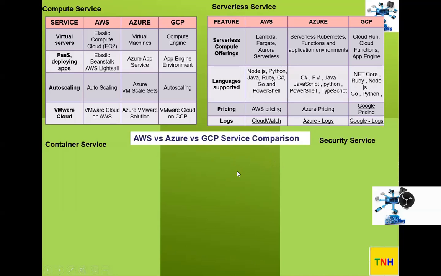And if you want to see the logs, again, the famous logging on AWS is CloudWatch, and Azure has logs, Google has logs. If you take a look at Google logs, we'll take a look at that page.